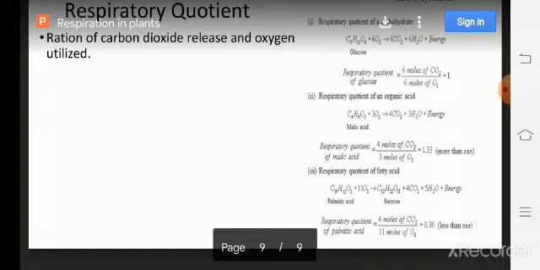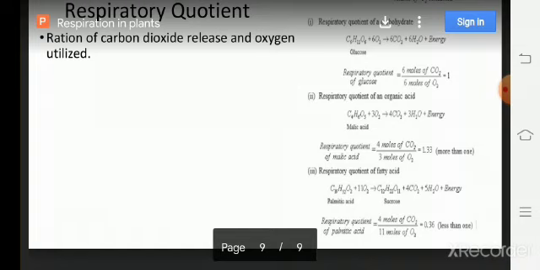The respiratory quotient of organic acids is more than 1. It is always more than 1 in these equations. It is very clear from the RQ values. Okay, this completes the chapter respiration in plants.